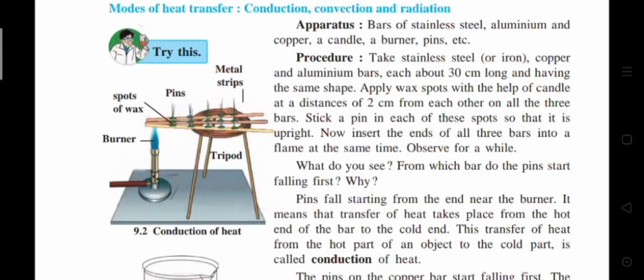Now insert the ends of all 3 bars into a flame at the same time. Observe for a while. Pins fall starting from the end near the burner. It means that transfer of heat takes place from the hot end of the bar to the cold end. This transfer of heat from the hot part of an object to the cold part is called conduction of heat.